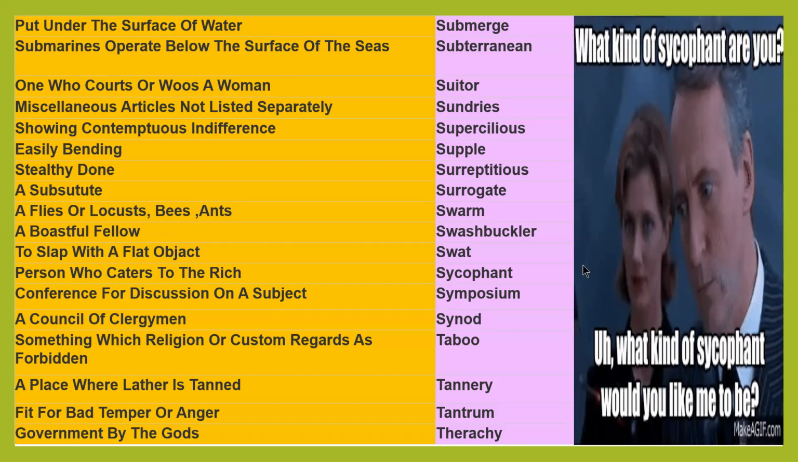Sycophant, person who caters to the rich. Sycophant means a person who always takes favors from the rich, wealthier, important person, so that he will also be benefited. A sycophant is a person who takes care of and gives significance to rich, wealthier, significant people, so that eventually he will also get benefited. So sycophant.